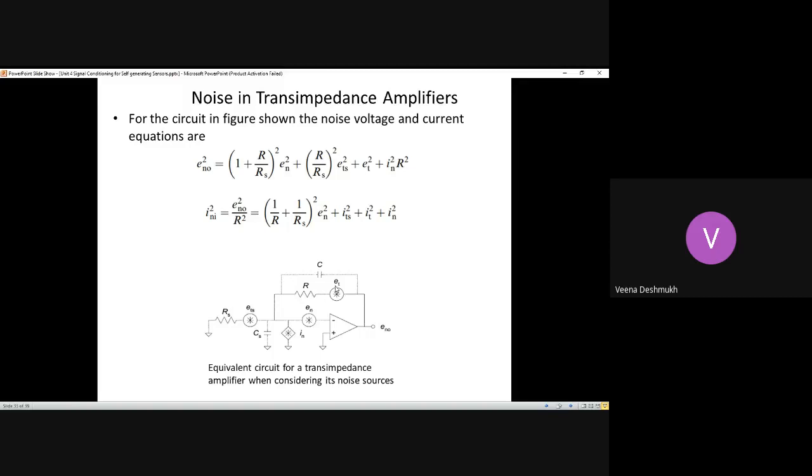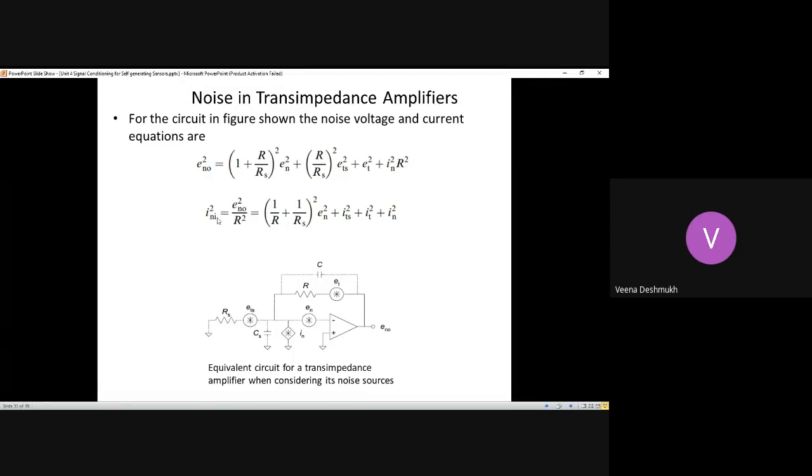So because of that, you have ET, the voltage, plus the current, the noise current IN, which is applied at the inverting terminal, which we have seen how the gain is becoming equal to IN square into R square. Here at this point, R is the feedback resistance. So IN square into R square gives me the total voltage square. So this is the total noise voltage produced due to these four sources.